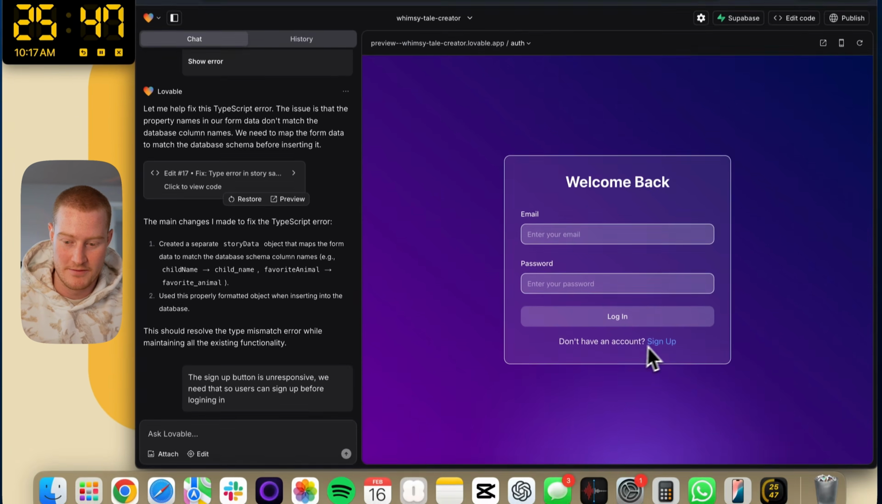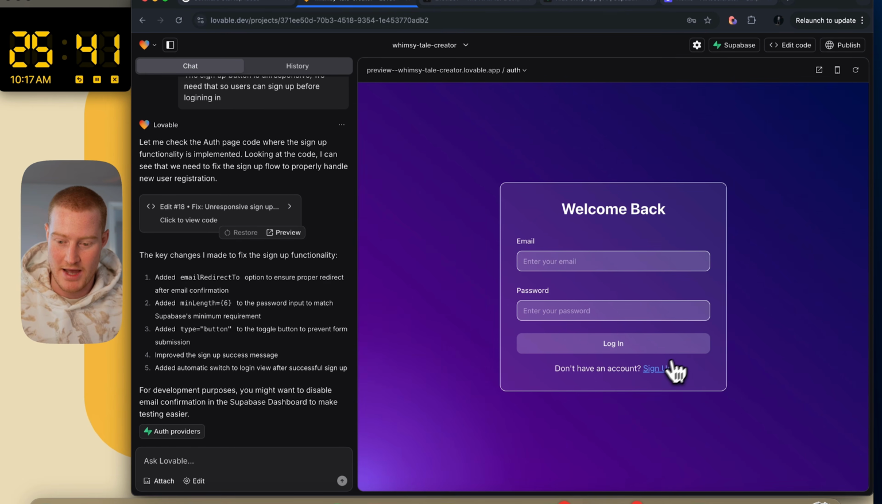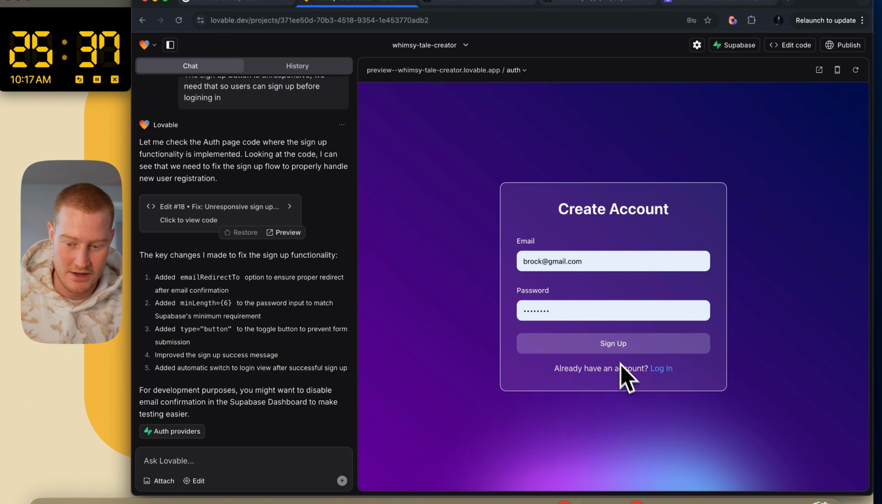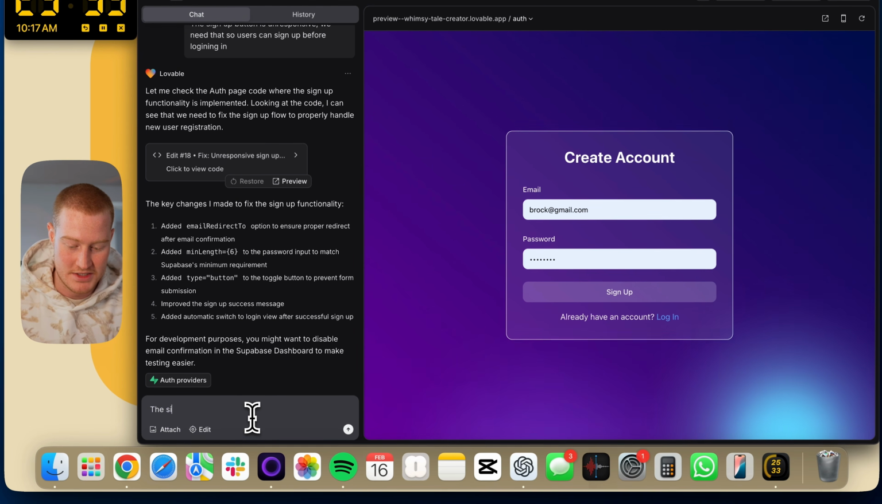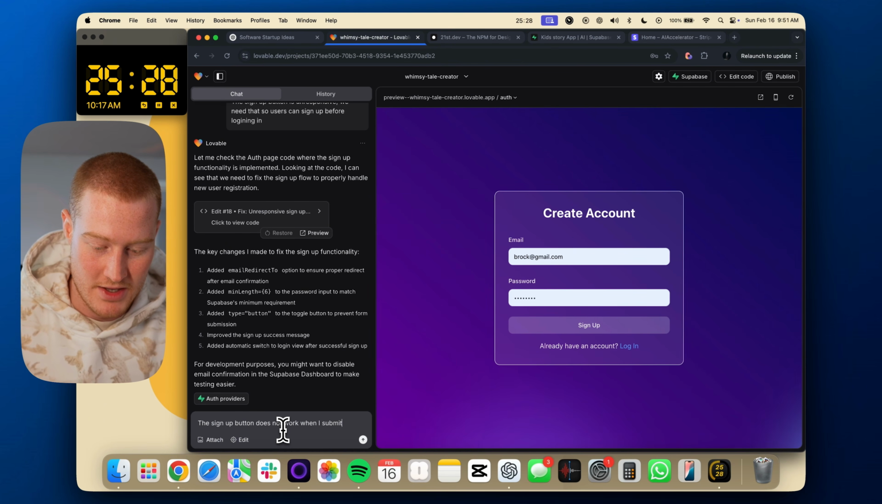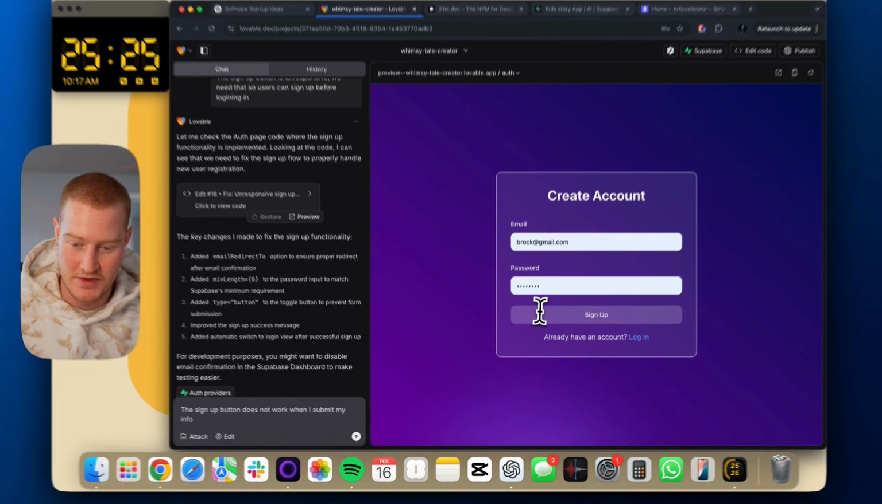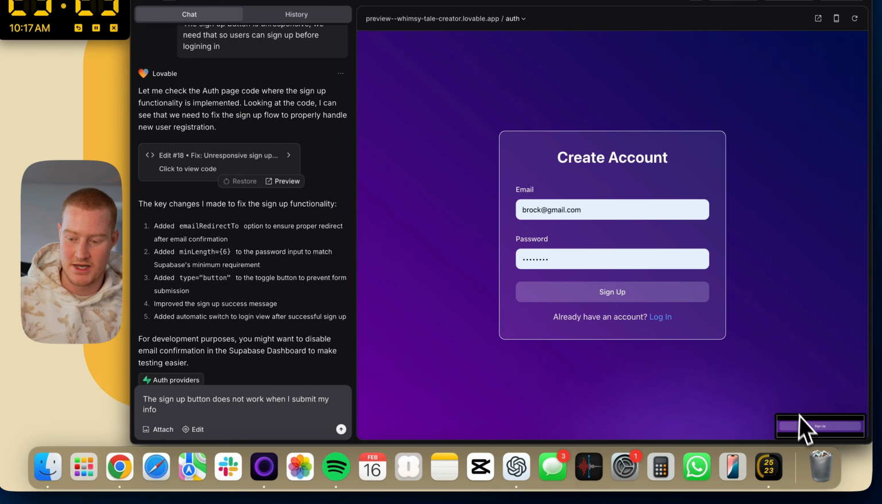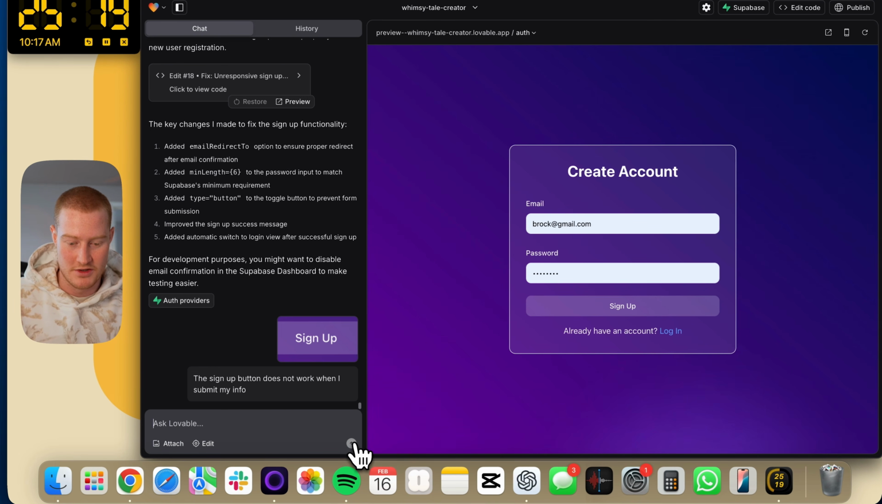Let's come back here. Let's refresh and see if we could actually sign up to our app. Boom, we could sign up. The sign up button now does not work. So I need to say the sign up button does not work when I submit my info. Let's screenshot this just so it knows what we're talking about to save us some time running into potential issues. So let's move forward with that.